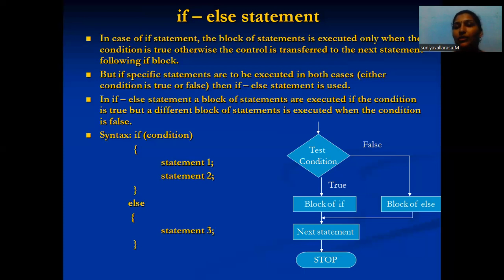If it is true, the if block is executed. Otherwise, the test condition is false, and the else block is executed. Then it goes to the next statement and ends the program. That is called the if else statement.